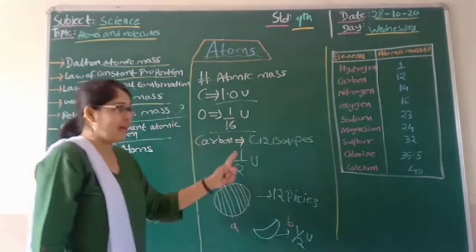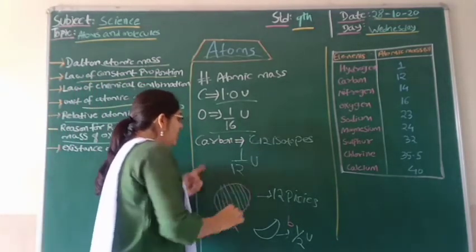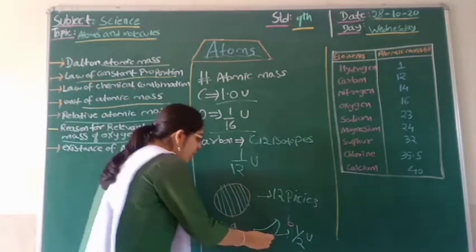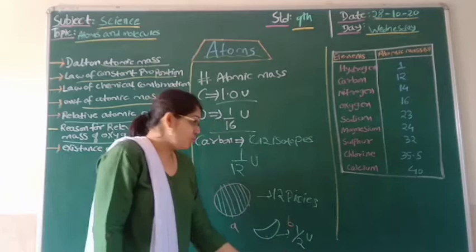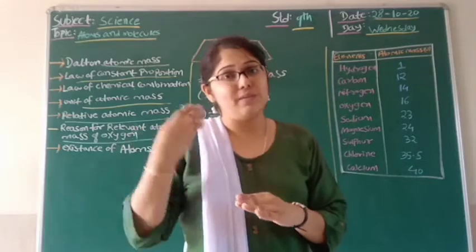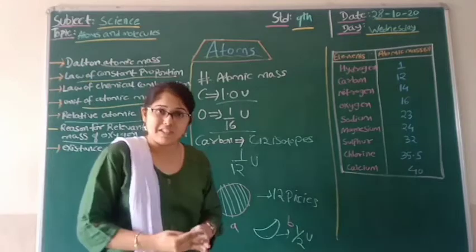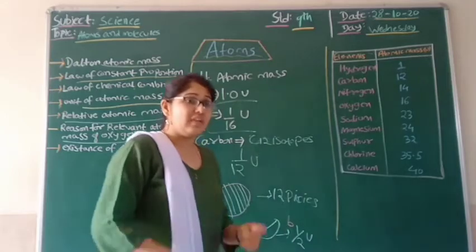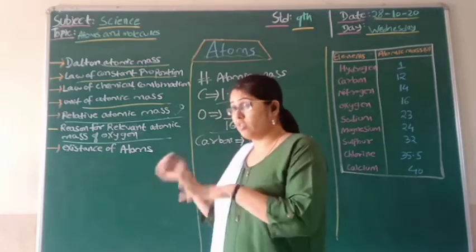So we can say carbon-12 isotope, that is 12 pieces, and 1 by 12 is the single piece. The mass of 1 piece was considered as 1 by 12 U. So now the seller can accurately weigh this watermelon and sell the pieces because he knows his watermelon is divided into 12 pieces and each piece has the mass of 1 by 12. This is how we can understand how the relative atomic mass of oxygen and carbon was considered.